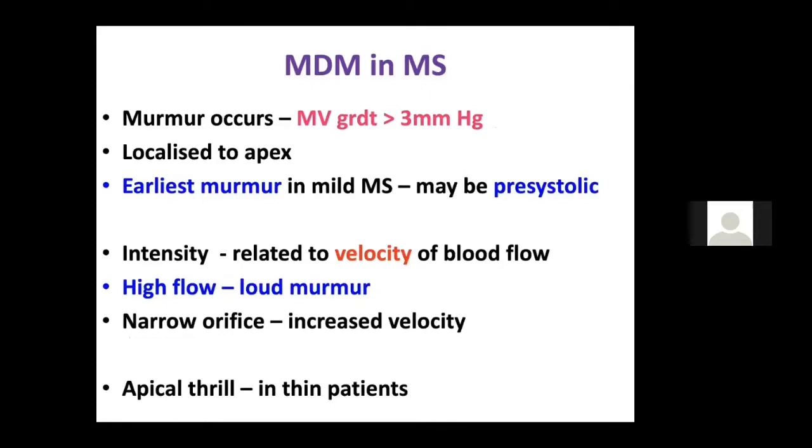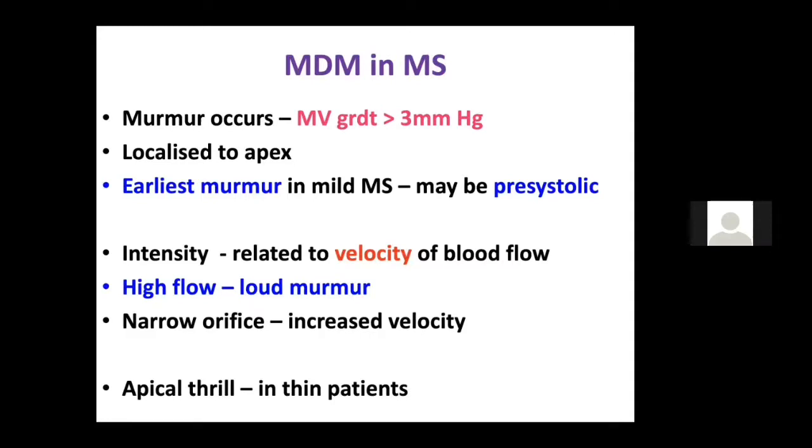And it is the earliest murmur in mild MS. It may be pre-systolic. You will be able to hear only the pre-systolic component and not the full diastolic murmur or the longer murmur like severe MS. You should remember that intensity is related to the velocity, but intensity is not related to the severity. In high flow, you get a louder murmur.